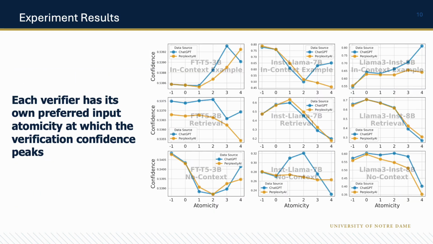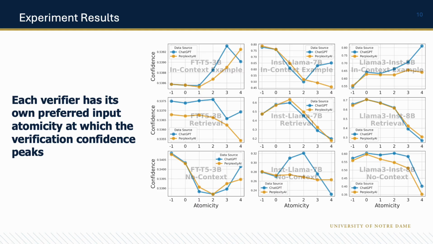Our first experimental finding is that each verifier has its own preferred input density at which the verification confidence peaks. Even when utilizing the same verification policy, such as retrieval, different verifier language models exhibit distinct preferences, and vice versa. For instance, Llama 3 Inst 8B with a retrieval verification policy consistently performs best at atomicity 0 on both the ChatGPT and the Perplexity AI datasets.